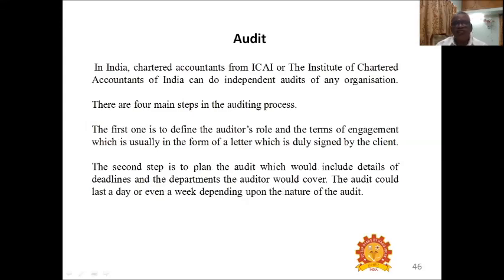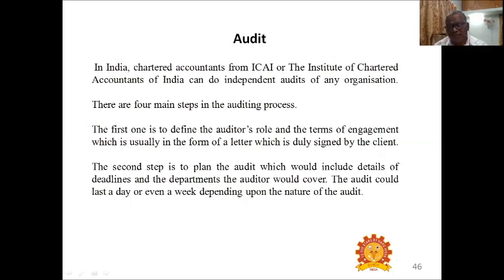So in the first step, the auditors will explain their role and the terms of engagement, the period of engagement. The second step, the auditor will plan the audit, which would include details of deadlines and the departments the auditor would cover.